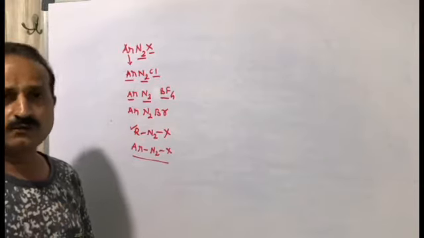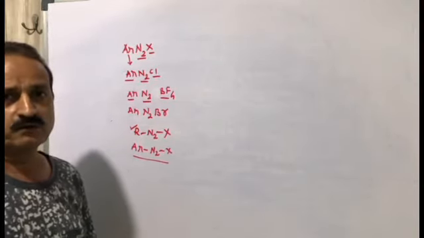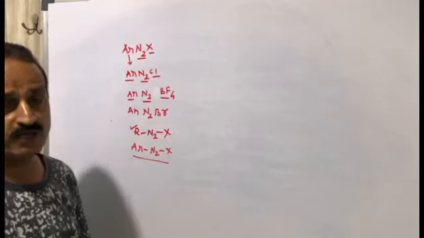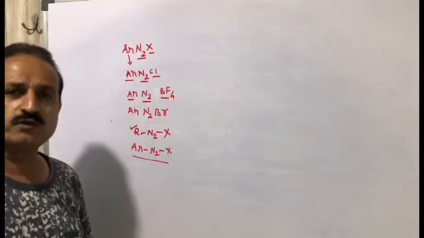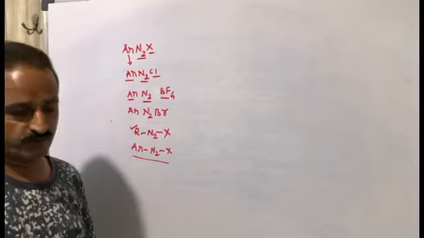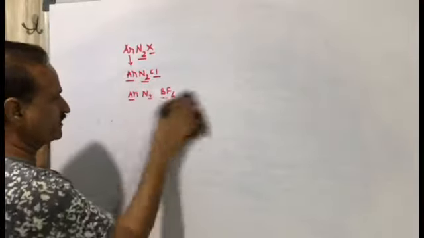So let's draw the aryl diazonium structure and its resonance forms to understand why it is stable. Kindly pay attention and try to understand what I am going to say.